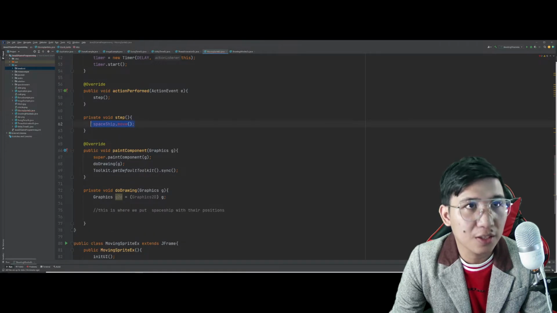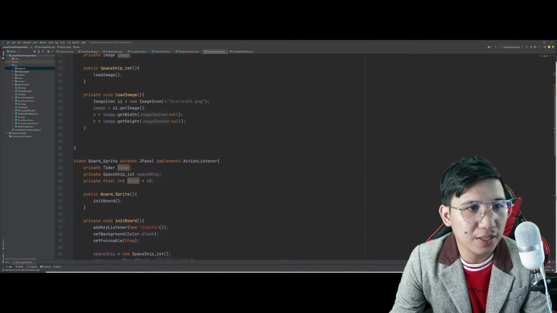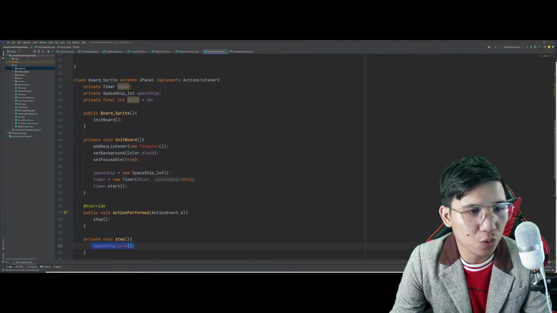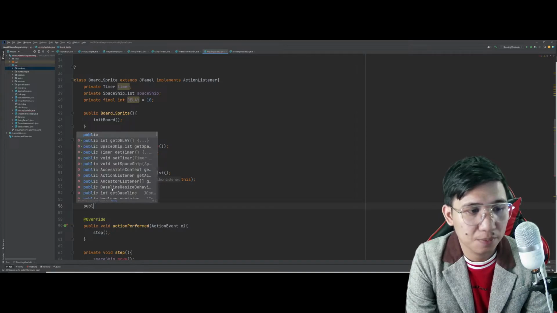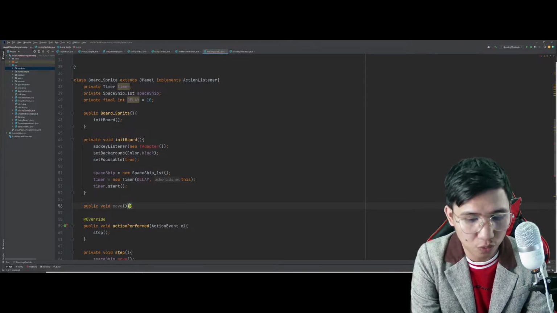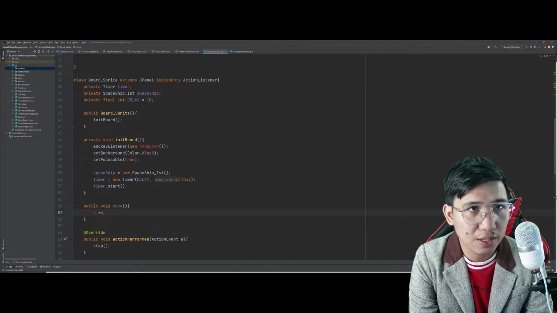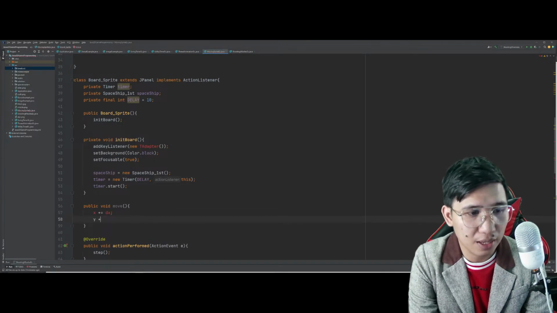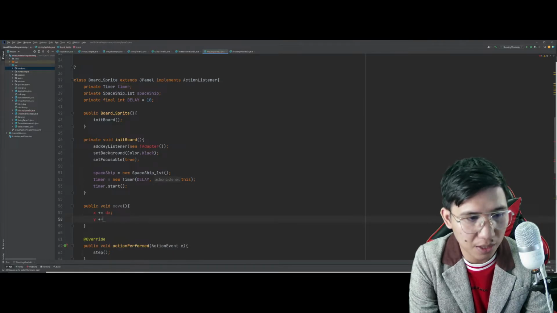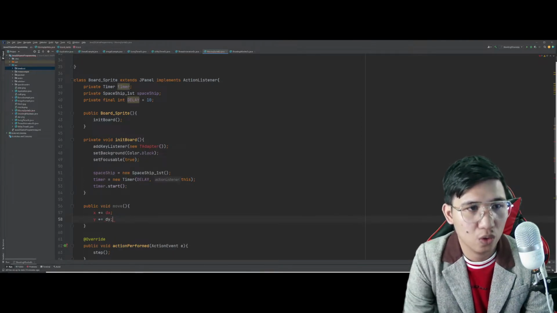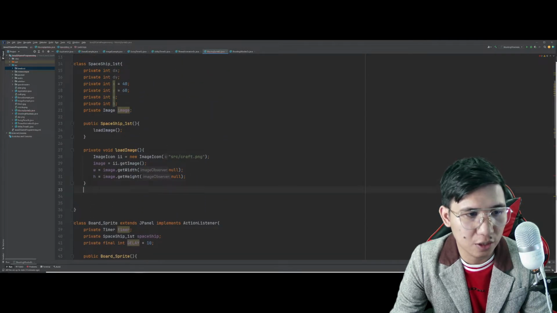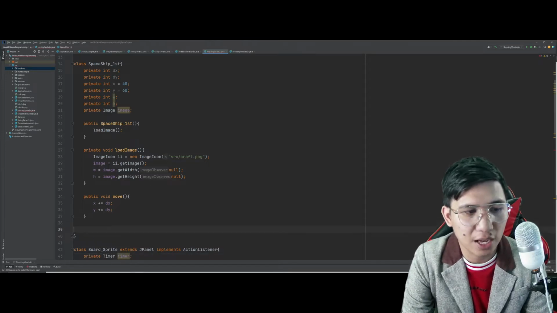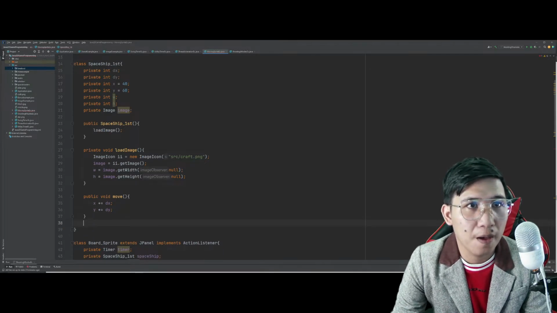Okay? So, mapapansin nyo rin dito sa step natin, this is where we move the spaceship. So, pag i-move kasi natin si spaceship, it's really important for us to take note na we have to create a public void move na ang purpose lang talaga niyan is nag-i-increment. Okay? Nag-i-increment si X and Y value. Nag-move siya. Take note. Okay?